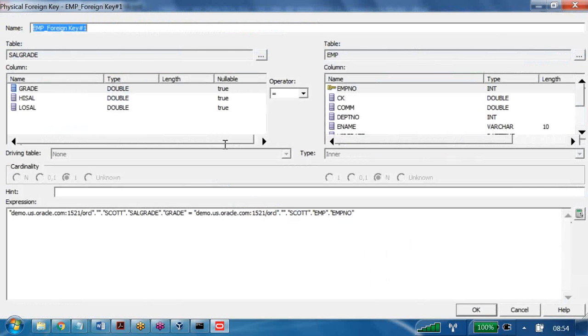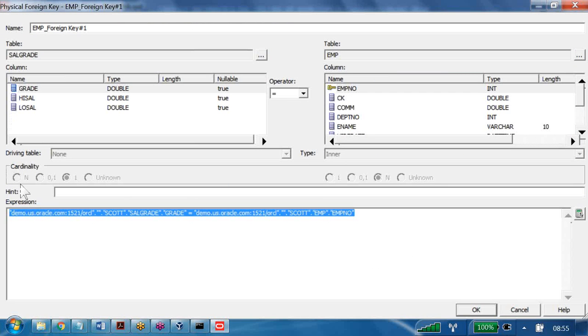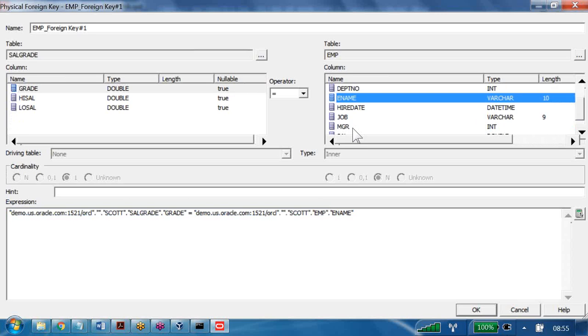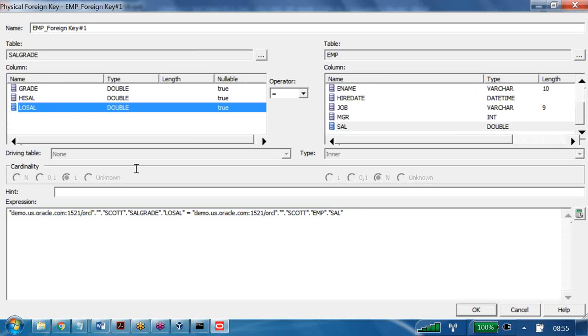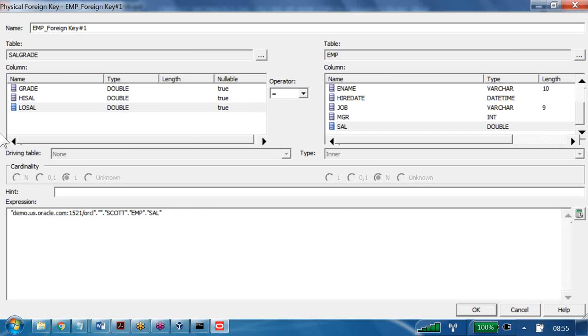Now here I need to write an expression. What is the expression you have to write? Between the salary column and the low sal column, the relation is greater than or equal to.